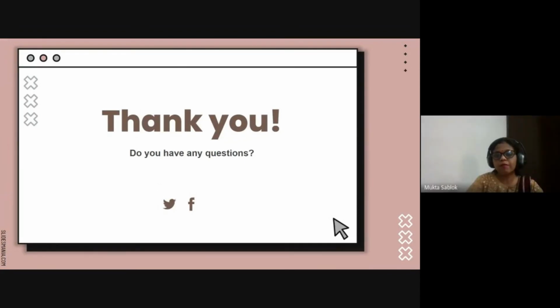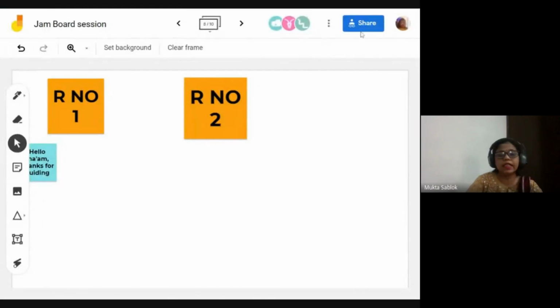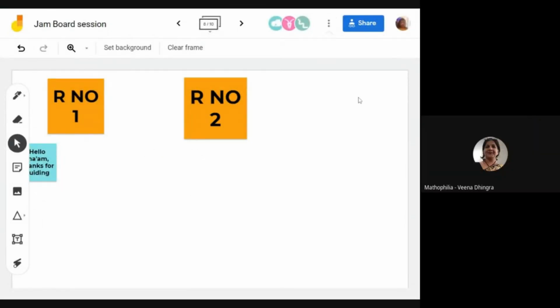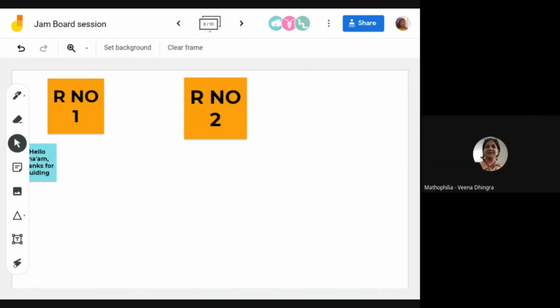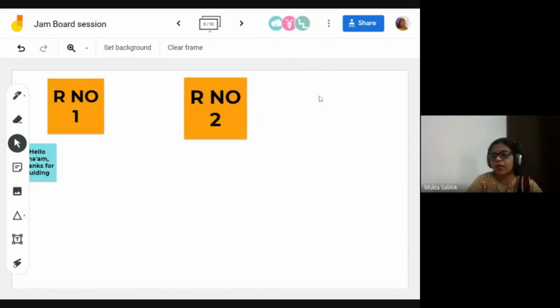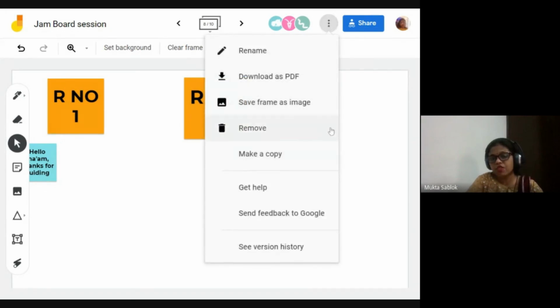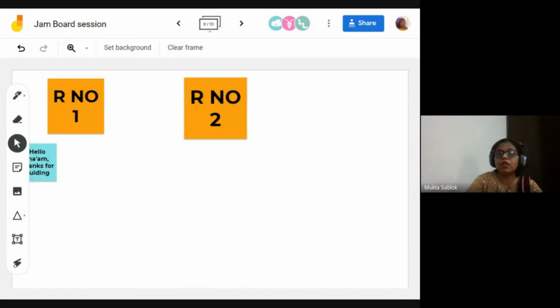How to delete Jamboards? You can delete it from here. Where do they automatically get saved? In your Drive, the Drive of the Gmail ID with which you created it. You can search with the name, and you can click over here and delete the options, or you can go to the Drive option and delete it from there.